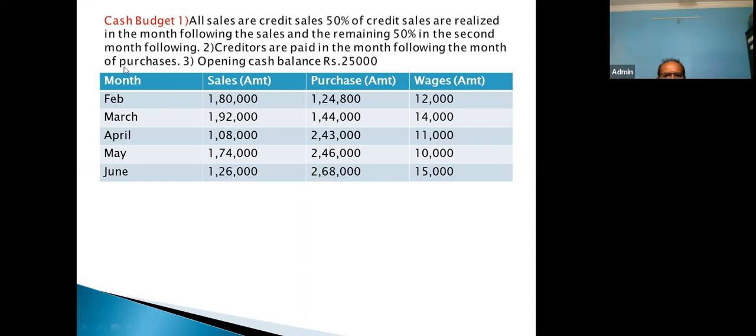And this 90,000 pertains to the month of February. So this way, we have to give the effect of this collection of credit sale. Because here we are preparing cash budget, that how much cash is available at every month, that we would have to indicate.